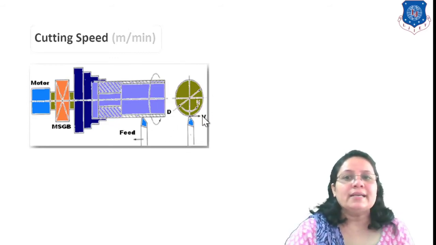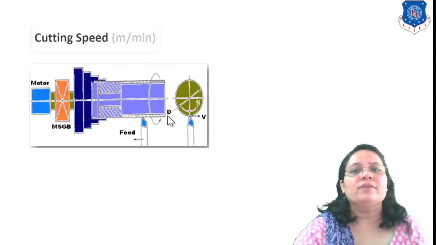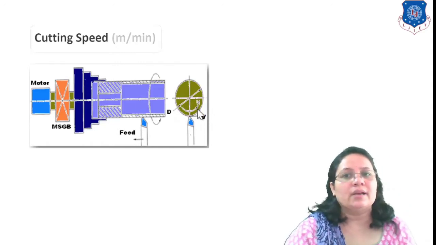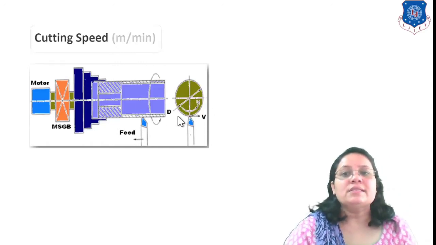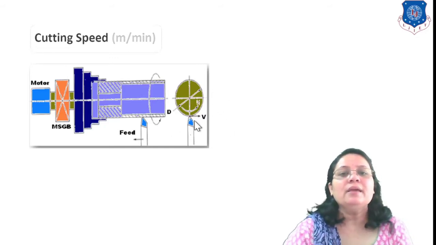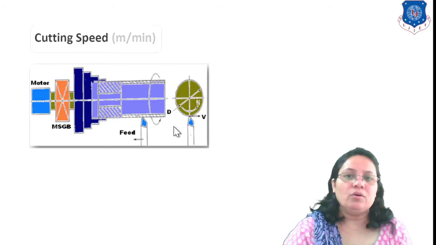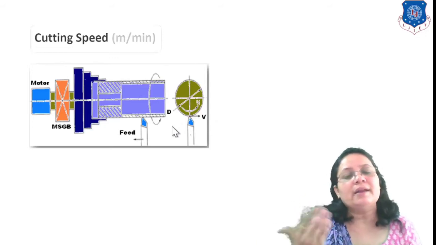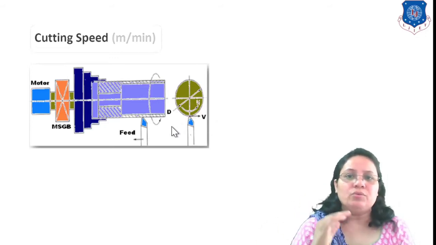Okay, so cutting speed. You can see here that the rotation of the shaft, or the rotation of your cutting tool, is known as your cutting speed. This totally depends on your diameter. If the diameter is high, then your speed will be low. Or you can say that speed and diameter are inversely proportional to each other.